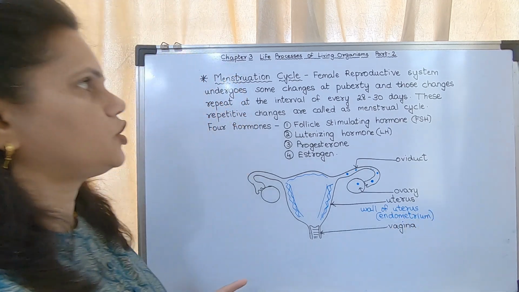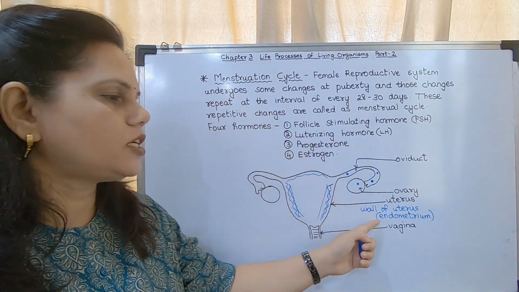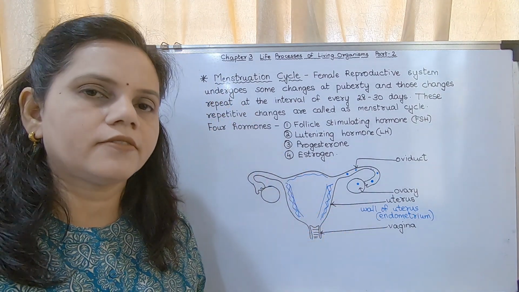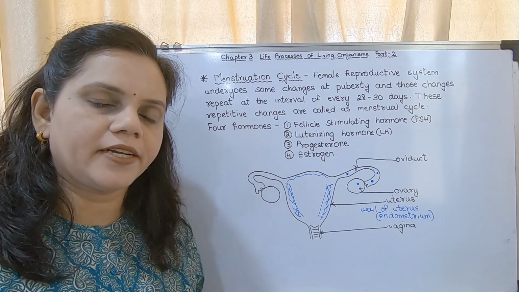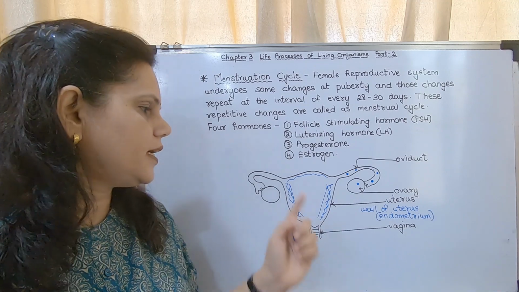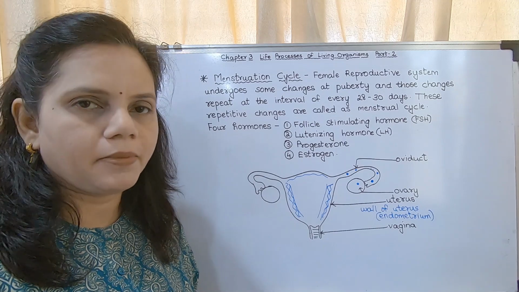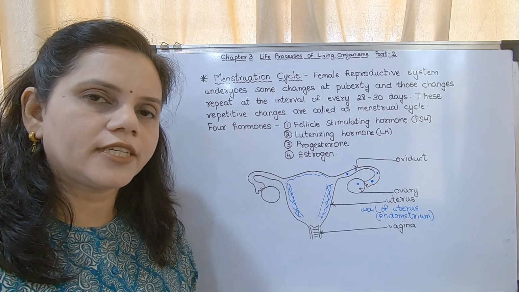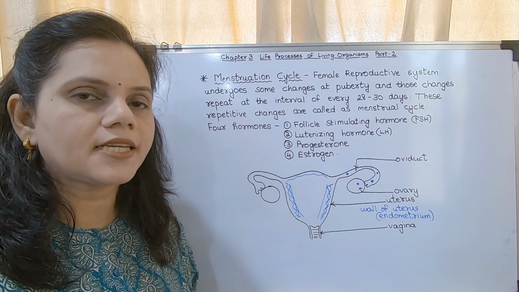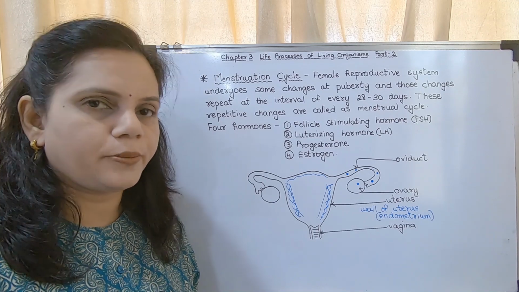While explaining the menstrual cycle, I will be using this word several times. What is endometrium? It is the wall of the uterus which contains blood vessels.